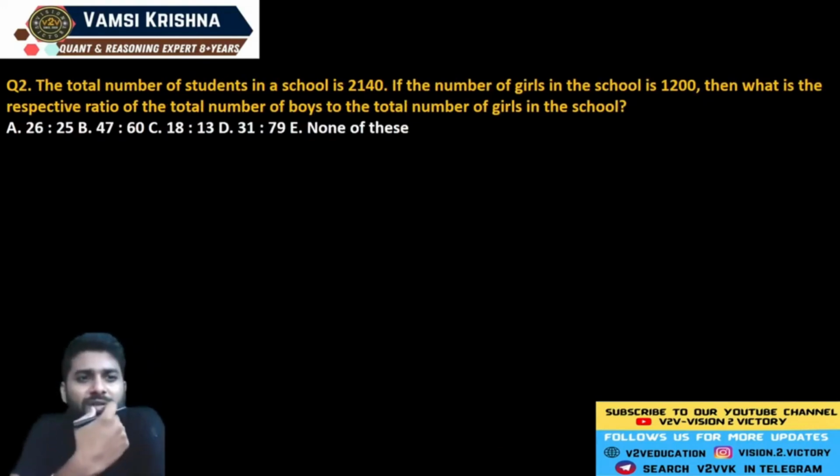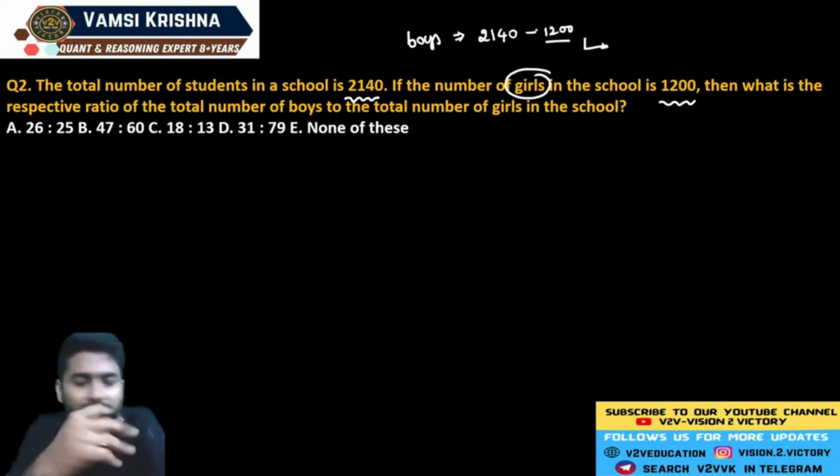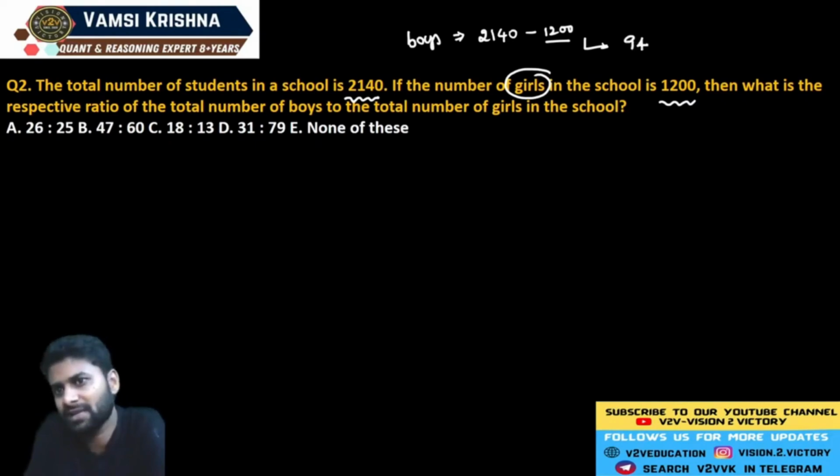Now see, the total number of students in a school is 2140. The number of girls in the school is 1200. Now see, if girls are 1200, just identify how many boys there are. So the number of boys is 2140 minus 1200. Just find the difference. For example, if you add 800 units, it becomes 2000, and 140 is already extra. So the total difference is exactly equal to 940.